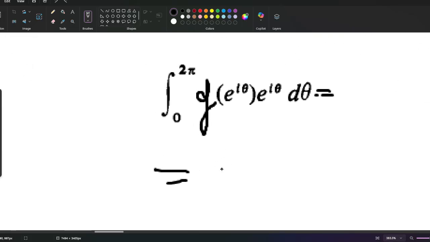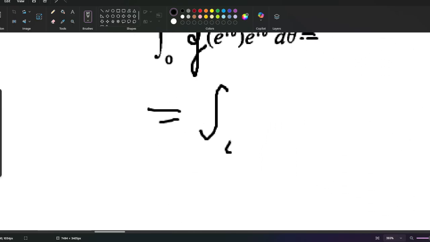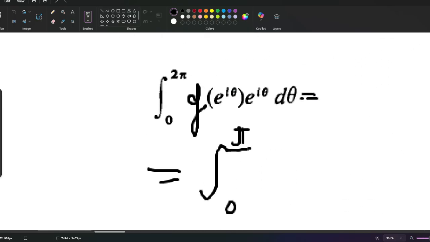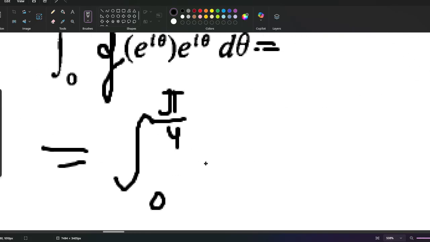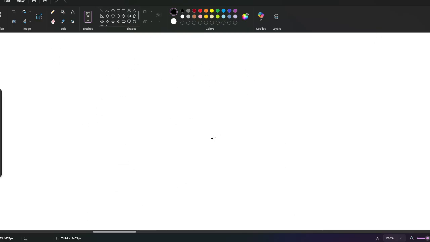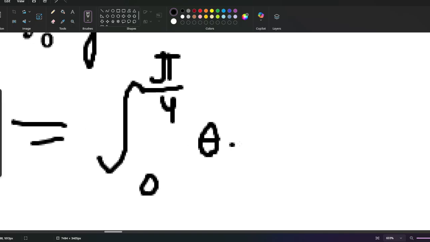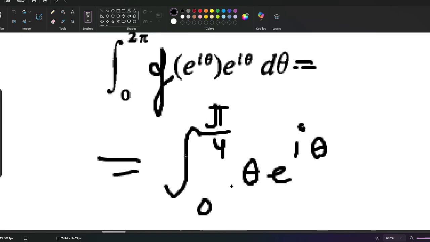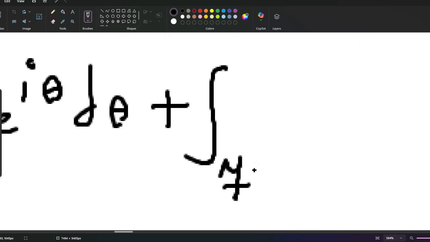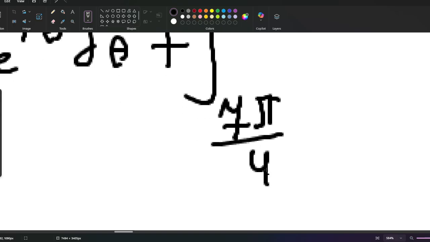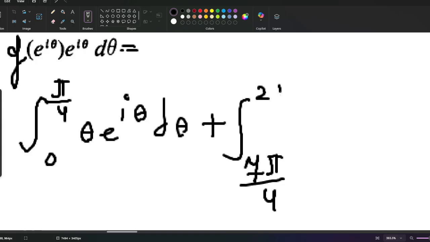So what we have here is the integral from 0 to pi over 4 of, well, what do we have here for the definition of g? Here it's just theta times e to the power of i theta d theta, plus the integral from 7 pi over 4 to 2 pi.